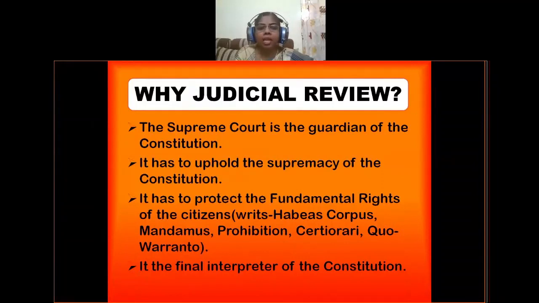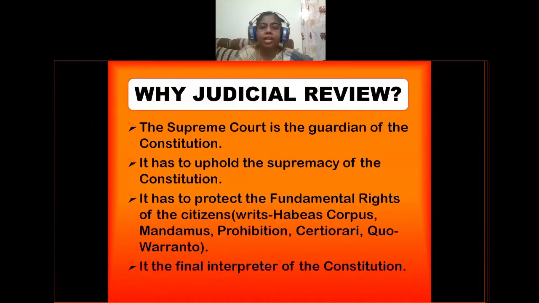So those are habeas corpus, mandamus, prohibition, certiorari, quo warranto. These are the 5 kinds of writs which can be issued by the Supreme Court and also High Courts to safeguard fundamental rights of the citizen. Regarding these writs, you have learnt in your previous class itself.